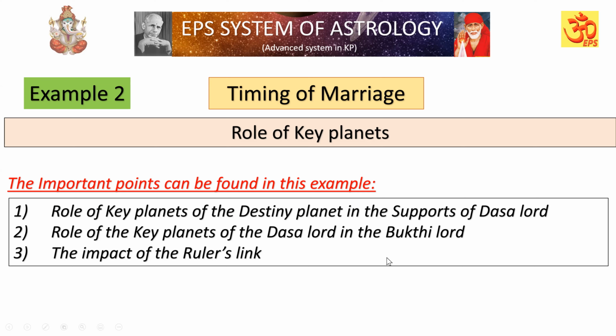And the second point is the role of the key planets of the Dasa Lord in the Bhukti Lord, that is the Pilt connection, and similarly the role of the Bhukti Lord's key planets in the Antara Lord. The third important one is the impact of the rulers' link. Like in the previous example, in this example also we can see how the favorable key planets' rulers link makes the other levels also favorable, and strength is increased. We are going to discuss this in this chart now.